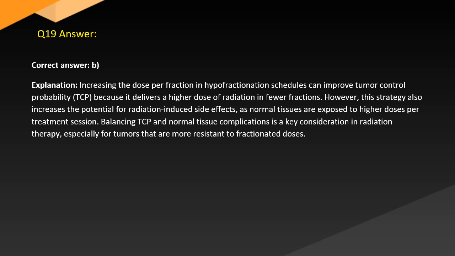However, this strategy also increases the potential for radiation-induced side effects as normal tissues are exposed to higher doses per treatment session. Balancing TCP and normal tissue complications is a key consideration in radiation therapy, especially for tumors that are more resistant to fractionated doses.